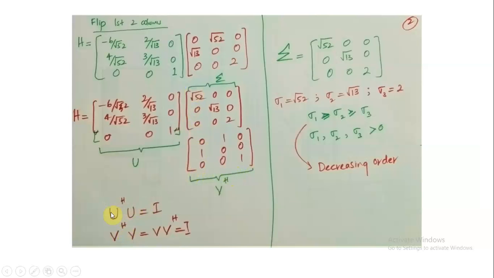If you see closely, this is the orthonormal matrix which has U Hermitian multiplied by U equal to the identity matrix, and similarly this is a unitary matrix which has the property V Hermitian V equal to V V Hermitian, equal to the identity matrix. In the singular value matrix, the diagonal matrix, we have sigma 1 equal to this, sigma 2 equal to this, and sigma 3 equal to this. These values are ordered, in decreasing order, and they are all greater than or equal to 0.